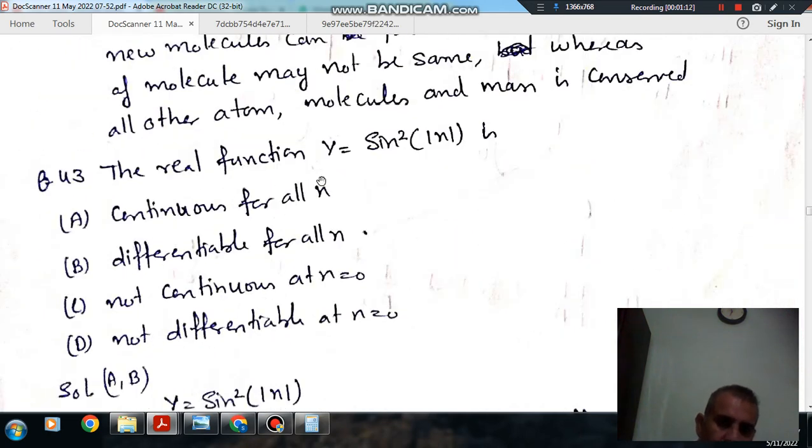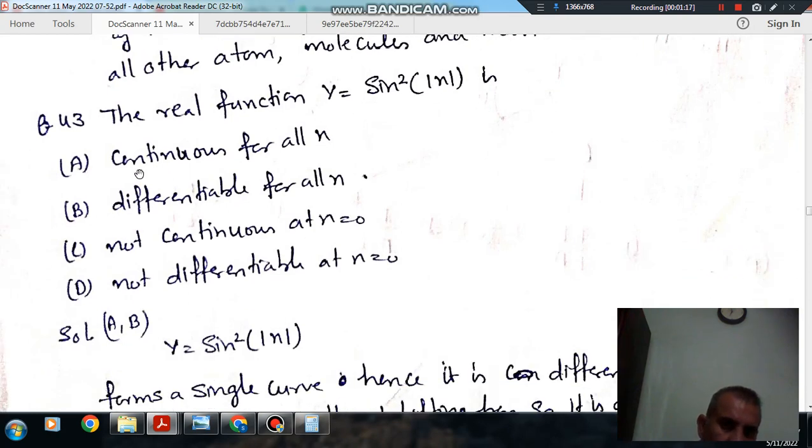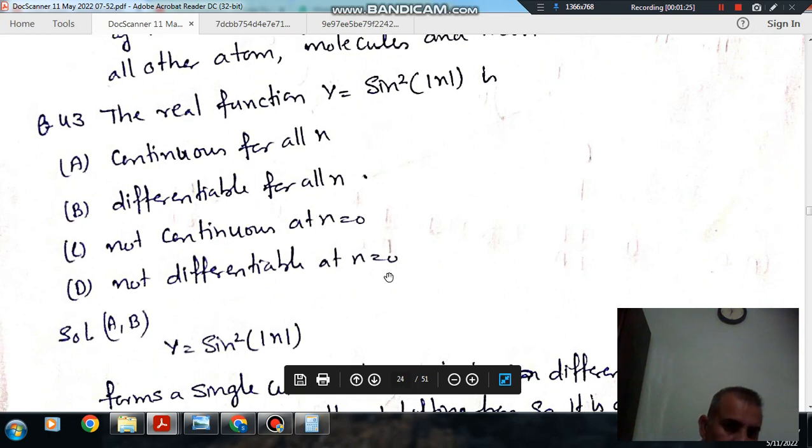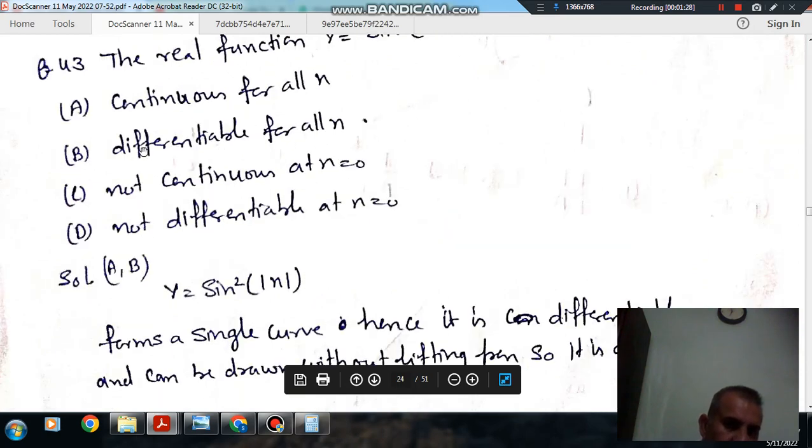Next, the real function y is equal to sin square modulus x. Option A, continuous for all x. Option B, differentiable for all x. Option C, not continuous at x equals 0. Option D, not differentiable at x equals 0. So the answer is A and B, because modulus x means x remains positive, and for positive x, sin square x is a single curve, and a single curve is differentiable.